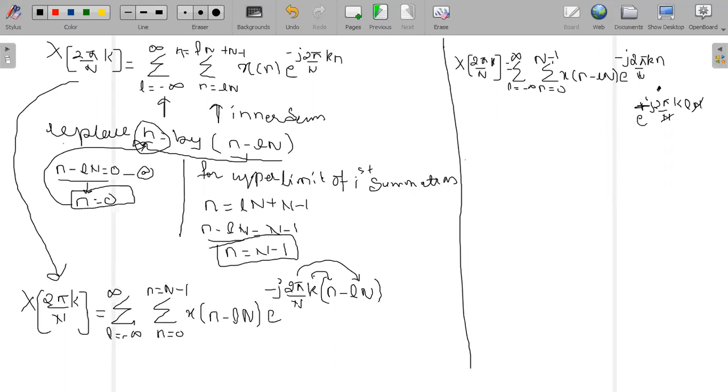So what answer we get after cancellation is the summation L ranging from minus infinity to plus infinity.